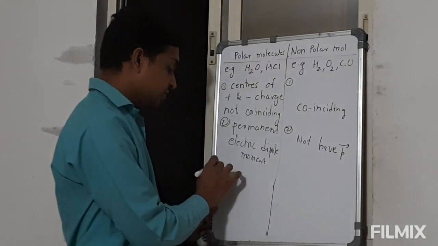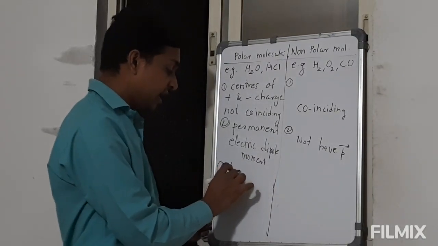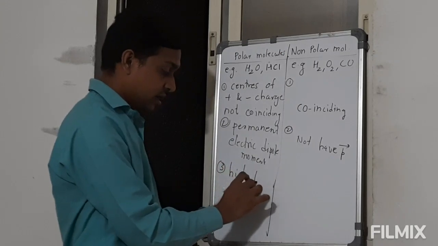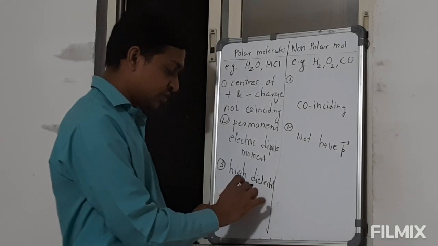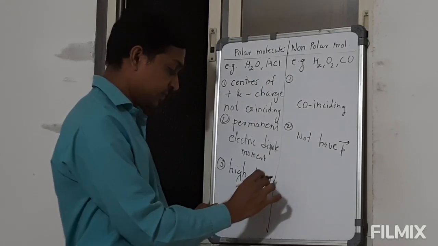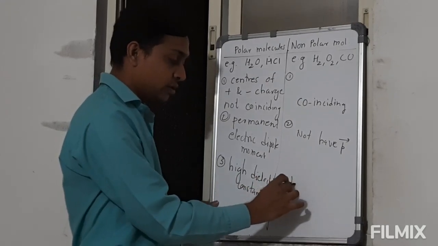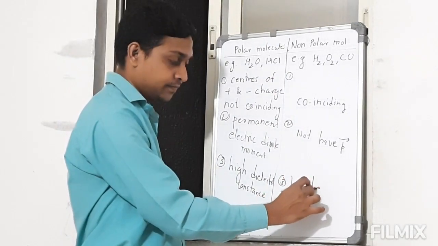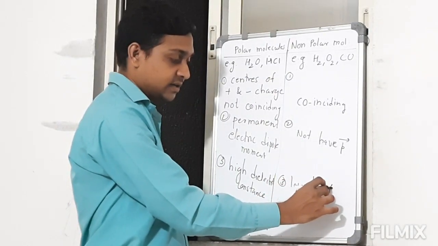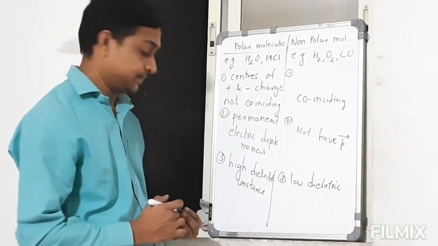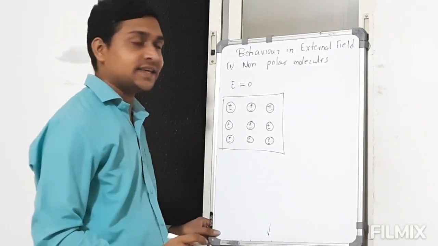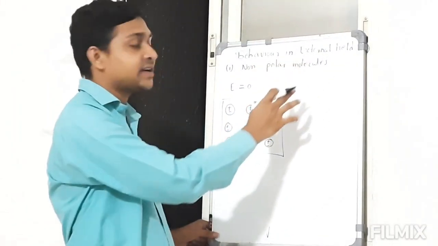Also we can say that polar molecules have a high dielectric constant. Now, dielectric constant is the ratio of permittivities. And non-polar molecules have a low dielectric constant. This way we can distinguish between polar molecules and non-polar molecules. Next we can see the behavior in an external electric field.